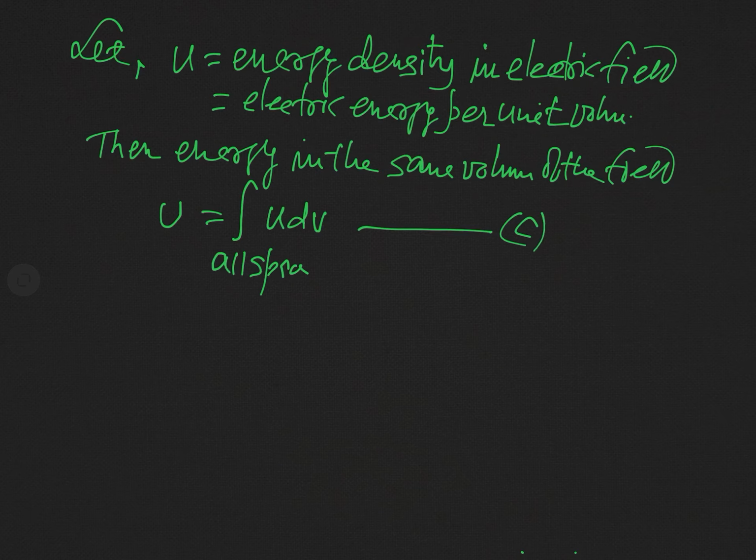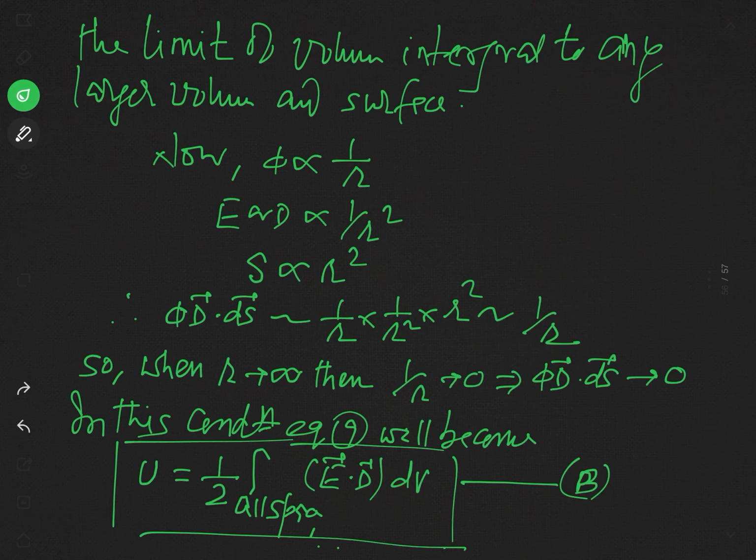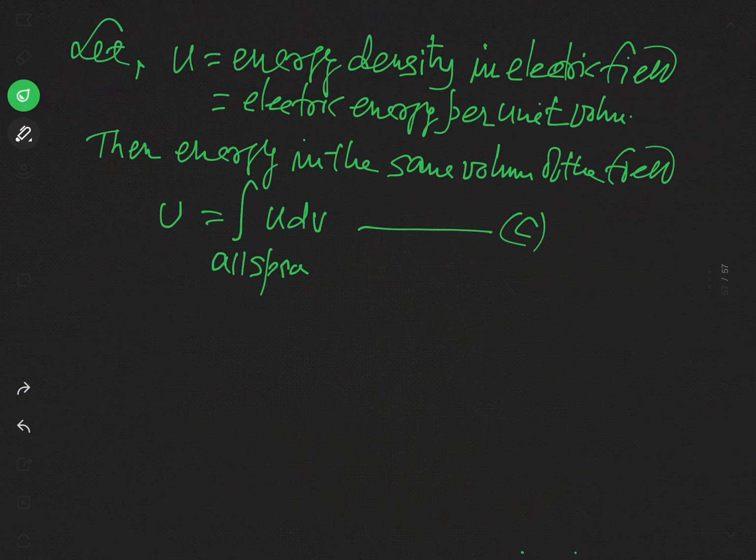Now we have defined the energy distributed in electric field in equation B and in equation C. See this equation B. In fact, equation C is defined in terms of the energy density. So you can compare these two results, and after comparison we can easily find the expression for energy density.